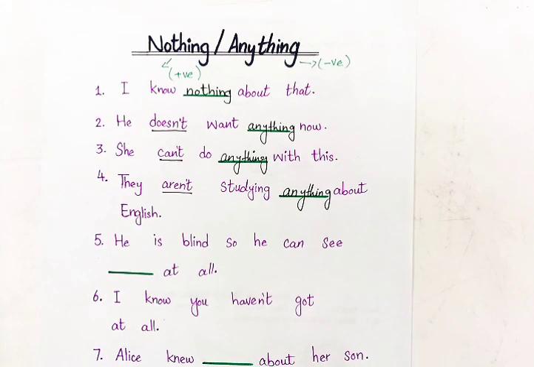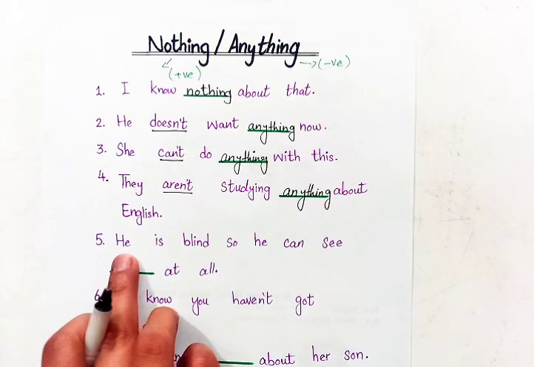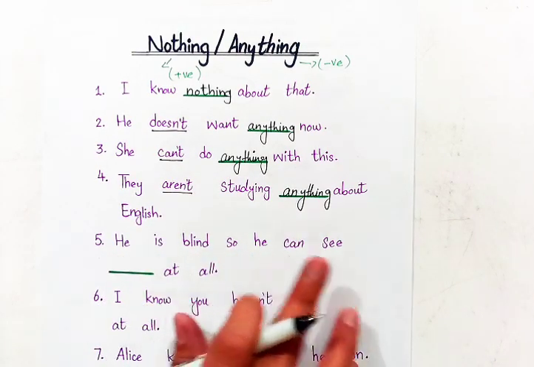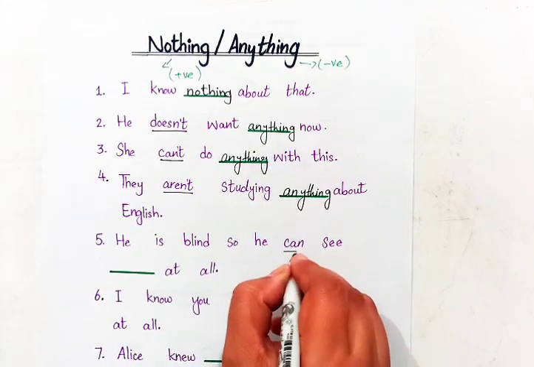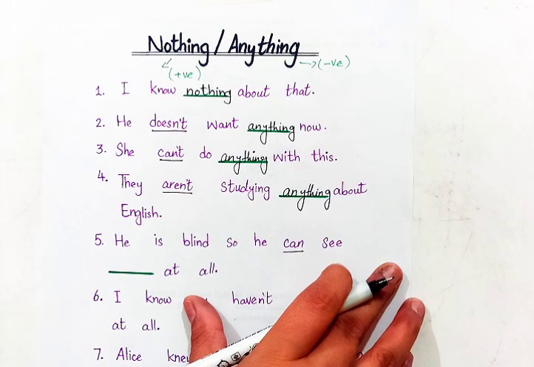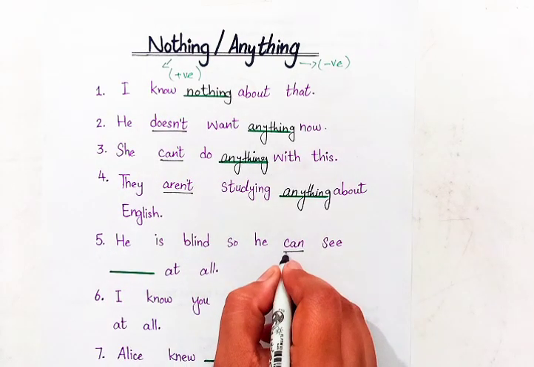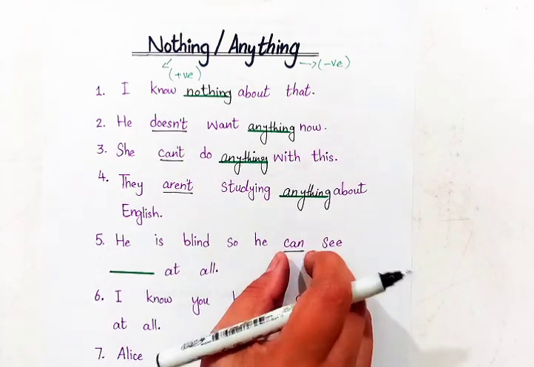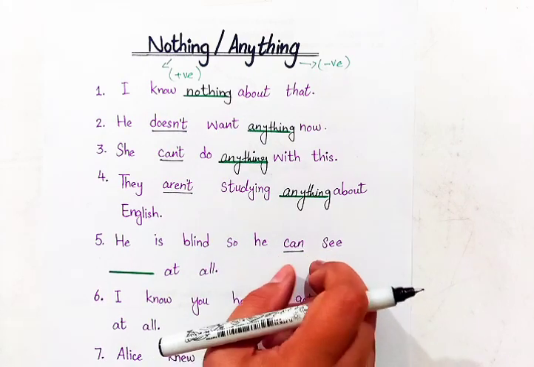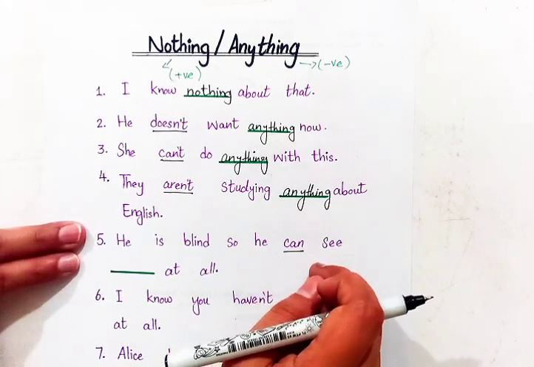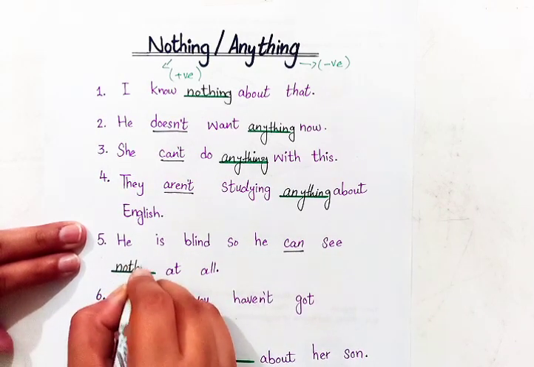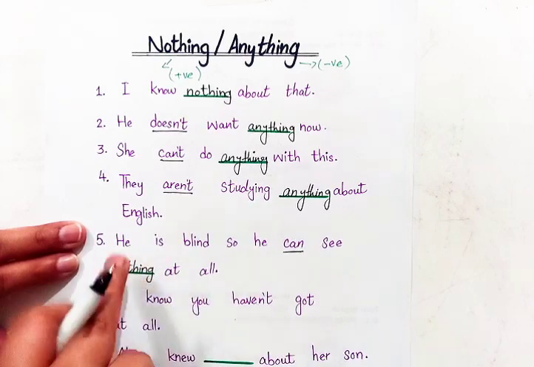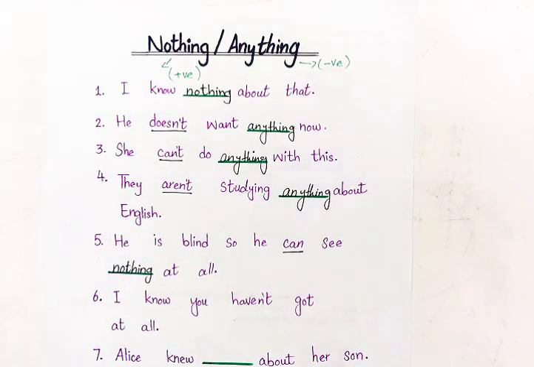Alright, next example we have: he is blind so he can see blank at all. In this sentence, as we can see here, there is the word can. Can is positive, and for positive sentences, we use the word nothing. He is blind, so he can see nothing at all.